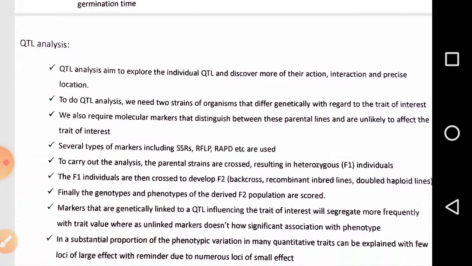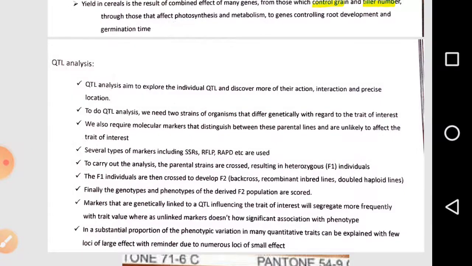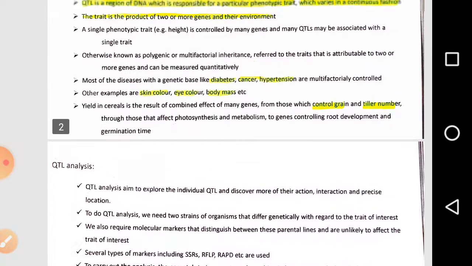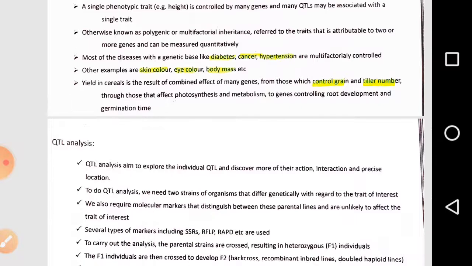Here I will mention all the points on how we find the genes or analyze them. This is all about QTL and QTL analysis, and I will just give an overview.